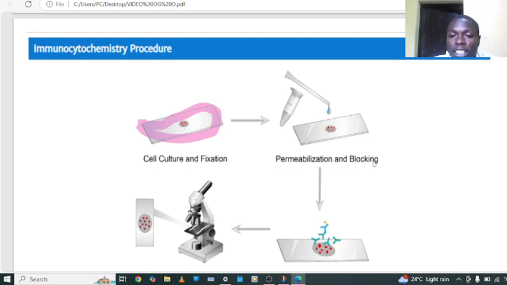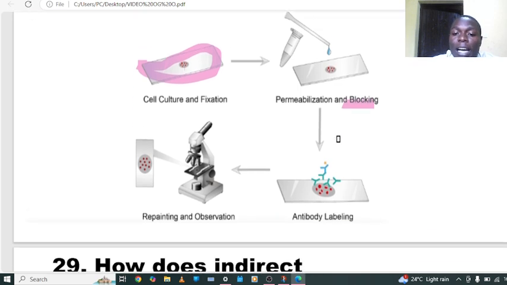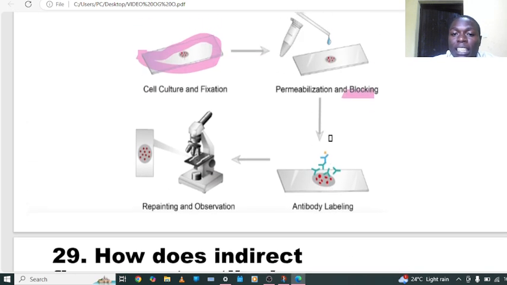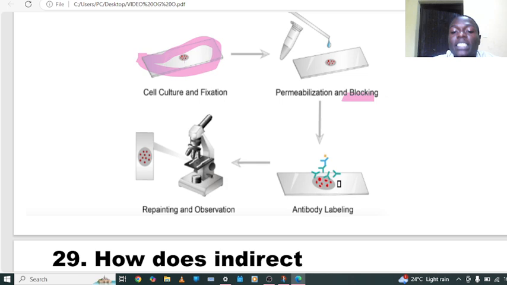permeabilization and blocking. In the blocking, because we are going to put the primary antibody and the secondary antibody, you do blocking so that we can prevent unnecessary binding, where the antibody can bind a non-specific protein. Now, after this, you're going to put the primary antibodies, which are wrapped by enzyme, so that we can put substrate to have the color change of the reaction.